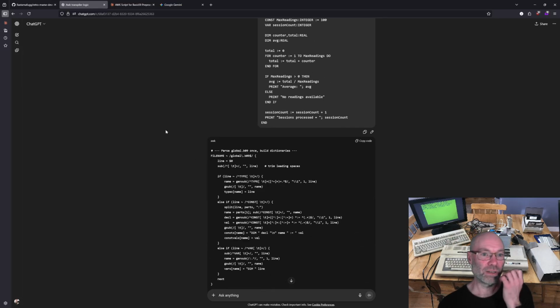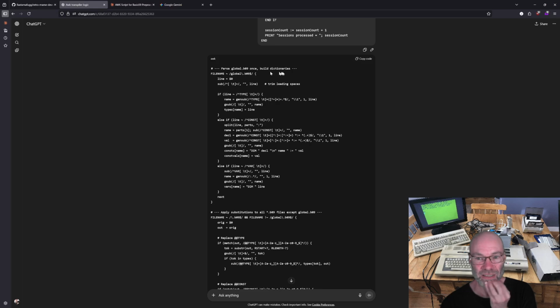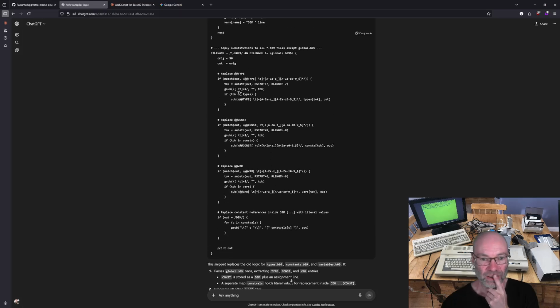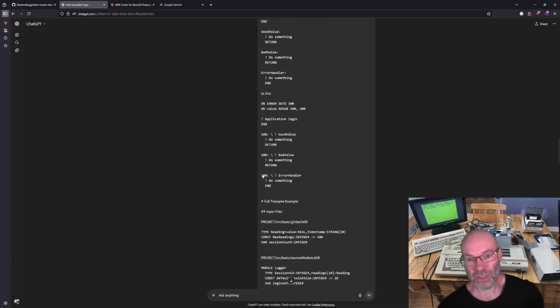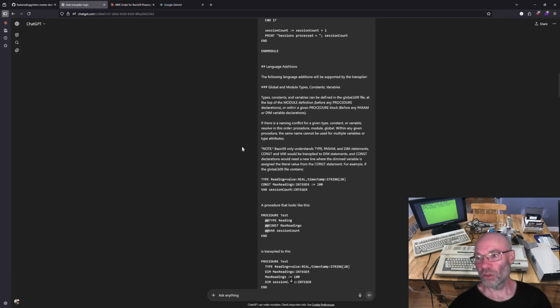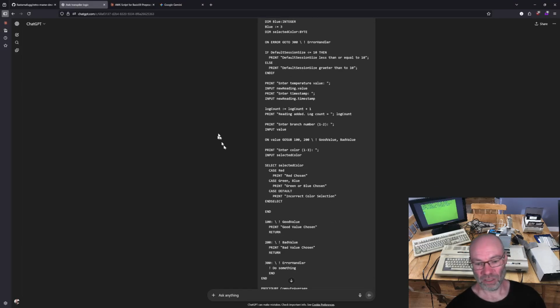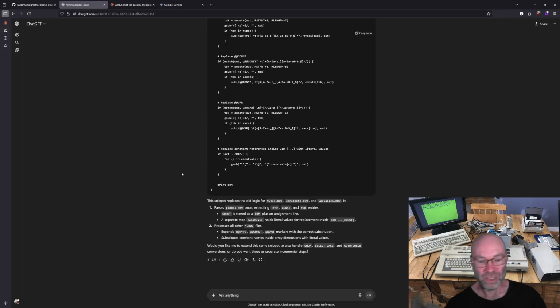Okay, so let's start with ChatGPT because it was the biggest failure. ChatGPT did give me awk code, but the only thing it looked like it implemented was the global.b09 file, because that's the actual string replacement stuff, and all it did was basically look for type constant var in every source file and replace it. So it basically ignored almost everything in this prompt right off the bat. And I think, let me get to the very bottom again. Yeah, I just stopped. I didn't even bother because it didn't give me what I wanted. So ChatGPT was ruled out right away.